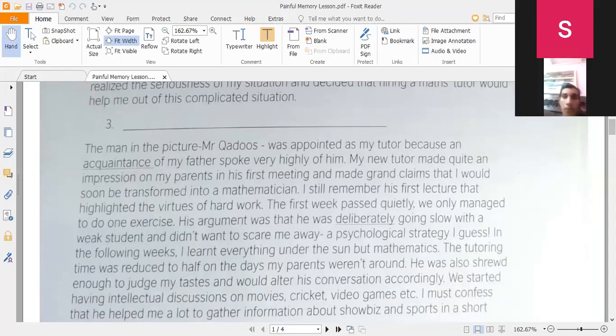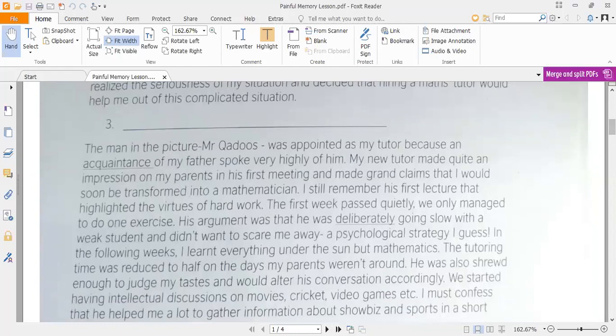Now, the description is given in the third paragraph, of the relationship between the teacher and the student, that how the mathematics teacher was with the student.